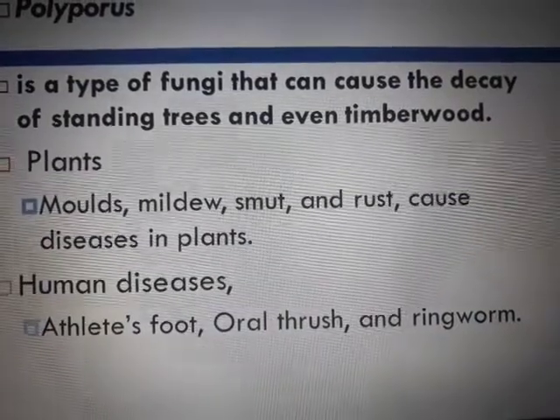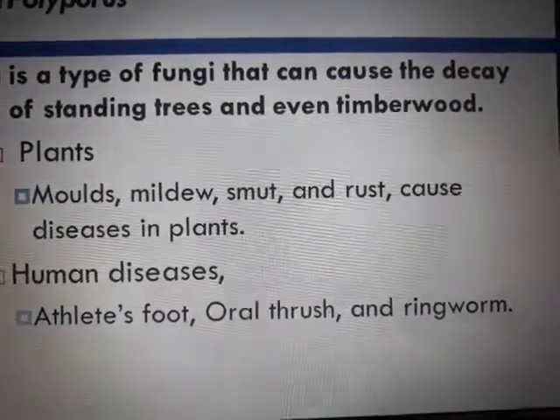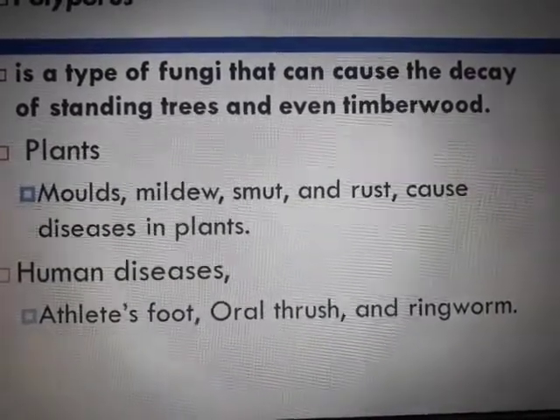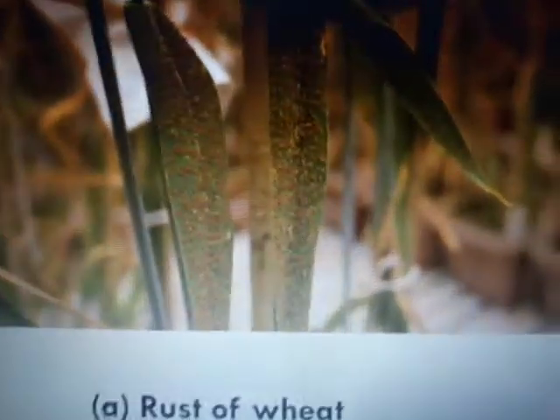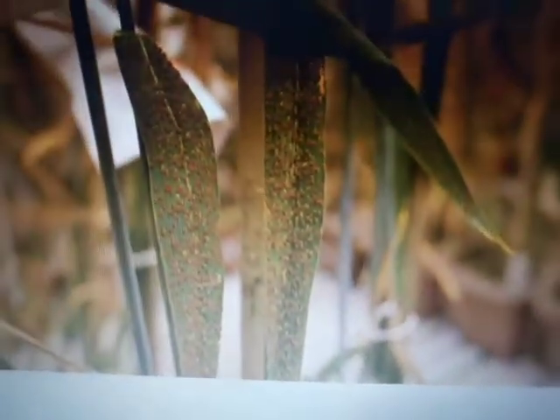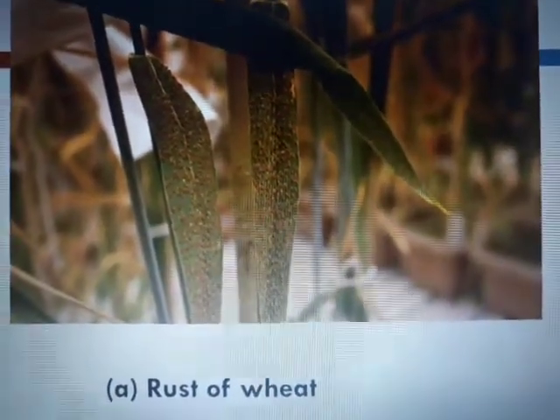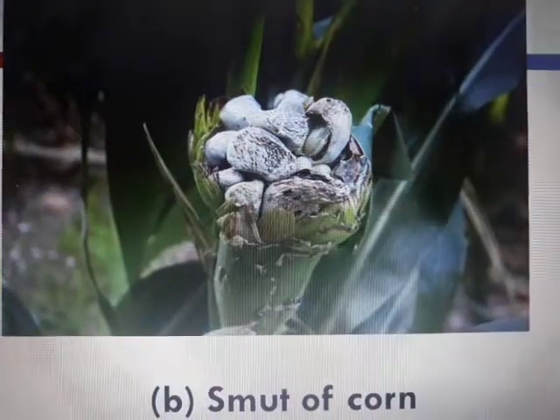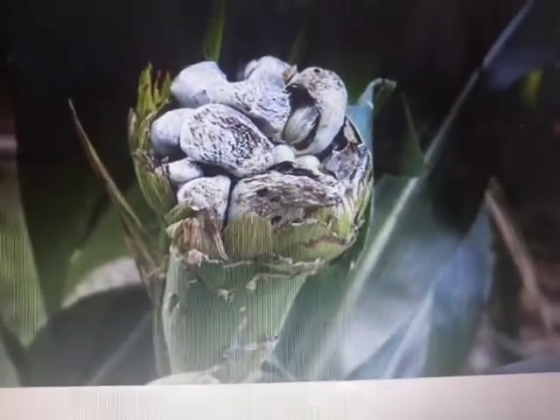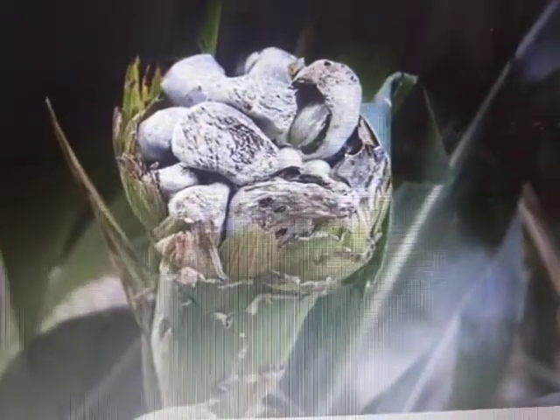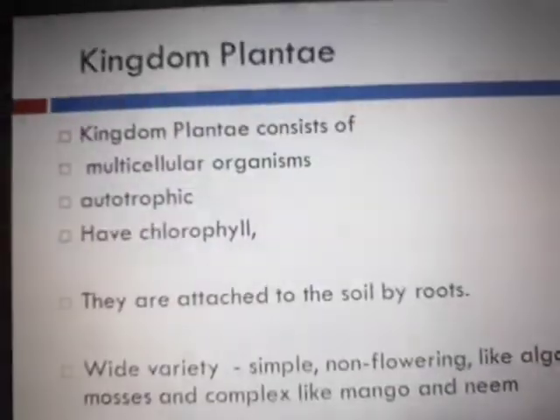Ringworm is found anywhere on the skin where we are not able to maintain hygiene properly, and the fungal growth is there, and obviously it looks like a ring shape. That's why. Now this is a picture of rust of wheat. This is a wheat plant, and its leaves are all overcome with it. It is getting rusted, like, with fungi. This is smut of corn. A very healthy corn infected by this fungi, and look now, how does it look? The corn is all gone and it's all overcome by the fungi.